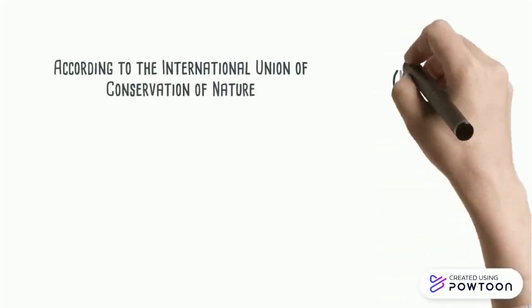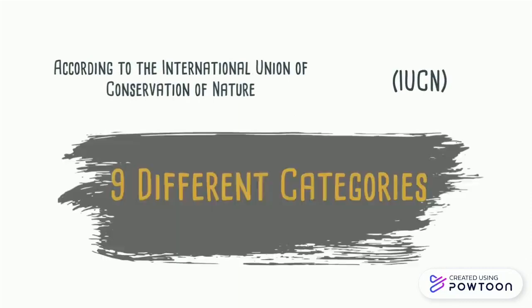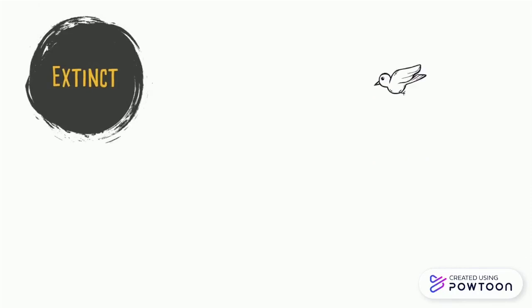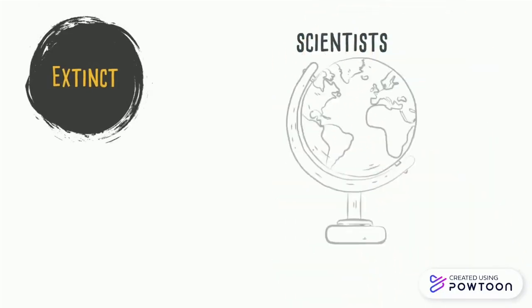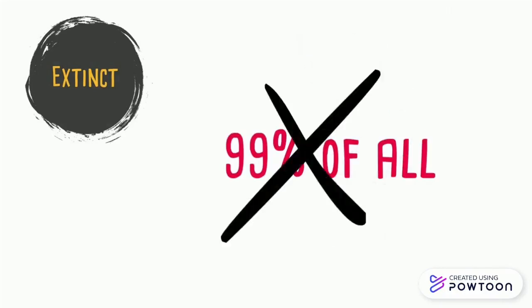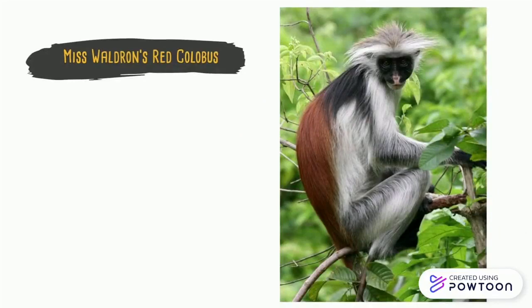According to the International Union for Conservation of Nature, IUCN, there are 9 different categories. Extinct species no longer exist. After exhaustive research, scientists agree that there isn't a single living individual of the species. 99% of all species that ever lived over the past 5 billion years have gone extinct. One example is Miss Waldron's red colobus.